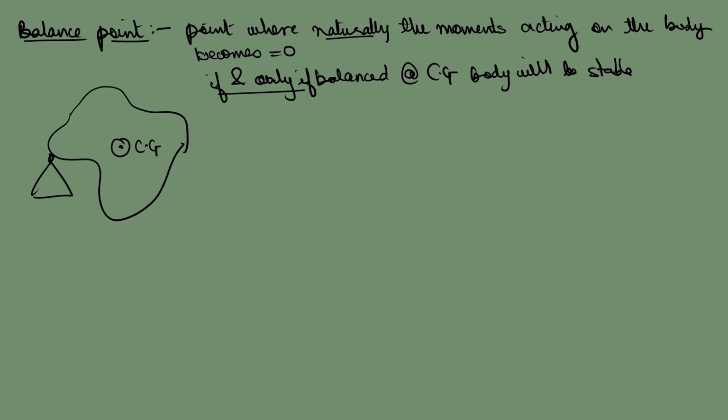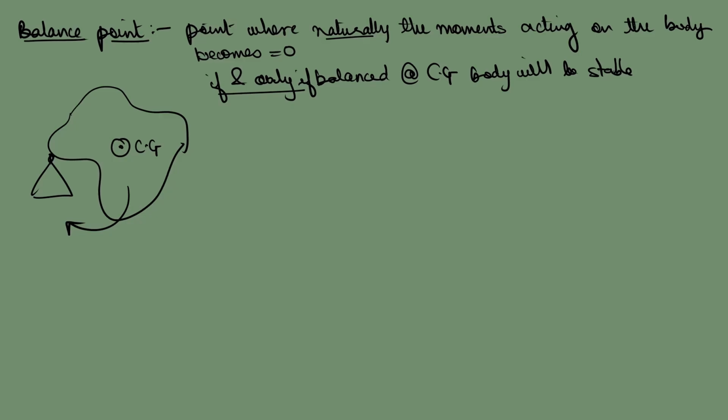Okay, but if I want, I can balance it at this point also. But if I try to balance the body at this point, the body will topple. So understand this thing. Balance point is a natural point that if I balance the body at that point, it will be stable. But if I want to, I can shift the pivot anywhere I want, but there is no guarantee that the body is going to be stable.